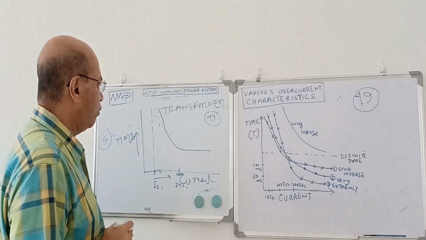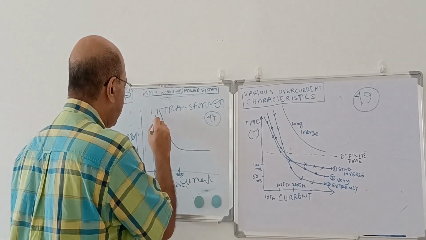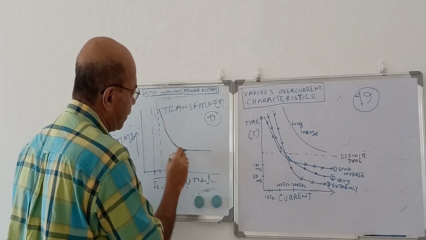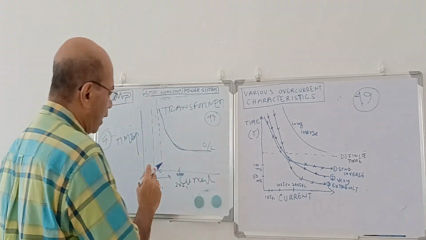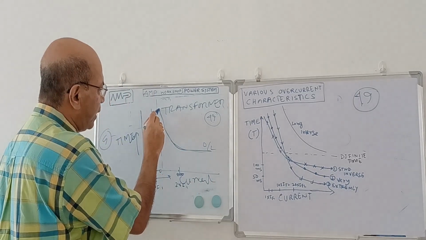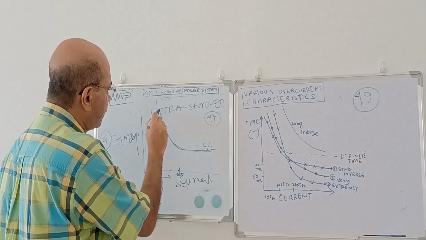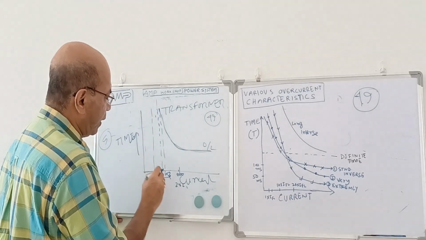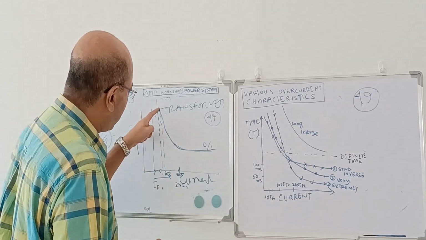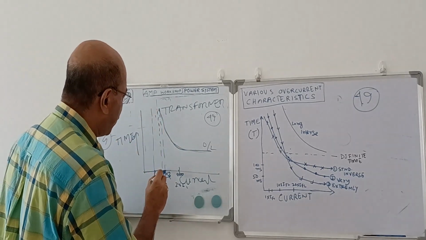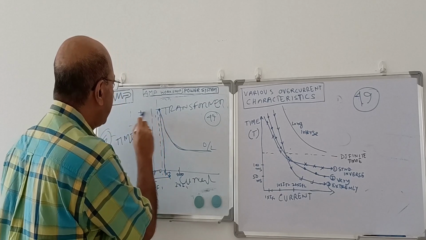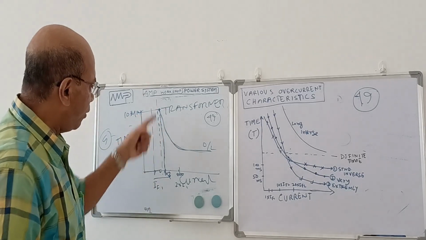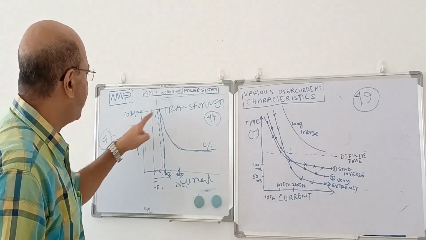here you see from the characteristics, suppose this is 1.2 times. Before 1.2 times, the curve is not intersecting, so it will not operate. This is the overload characteristic of the device. Suppose we can change the setting to 1.3 times at this point. When the current is 1.3 times, this is the current value, and the corresponding operating time is this amount. Suppose this is 10 minutes. When the current is 1.3 times the full load current, then it will operate in 10 minutes.